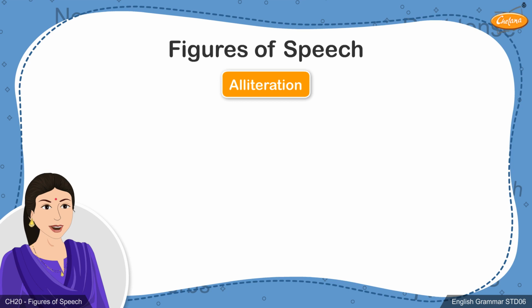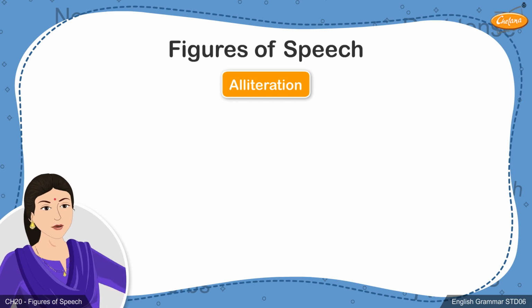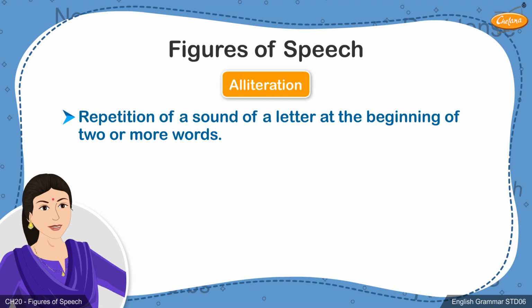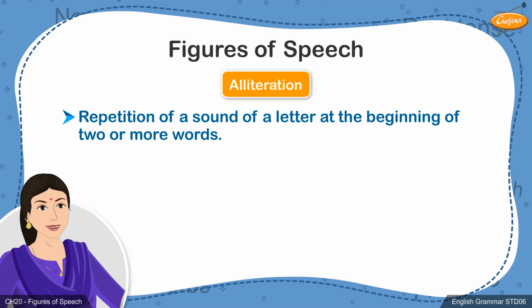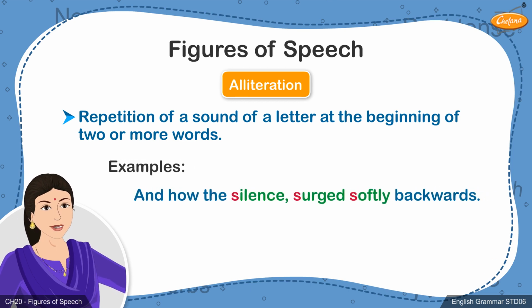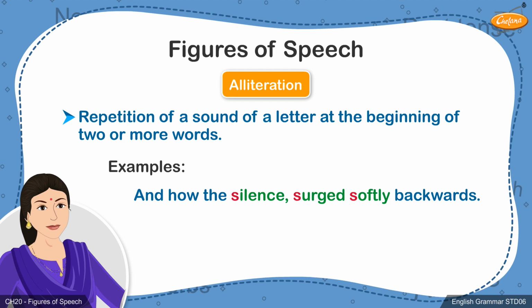The next figure of speech is related more to the sound of syllables used in the sentence. Alliteration is a series of words that begin with the same letter. Alliteration consists of the repetition of a sound of a letter at the beginning of 2 or more words for a better poetic effect. Read the examples given on the screen. And how the silence surged softly backwards. As you will notice, students, the words silence, surged, softly all begin with the letter S.